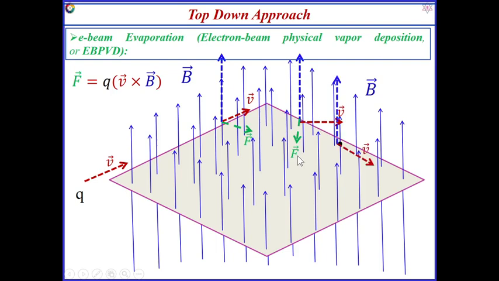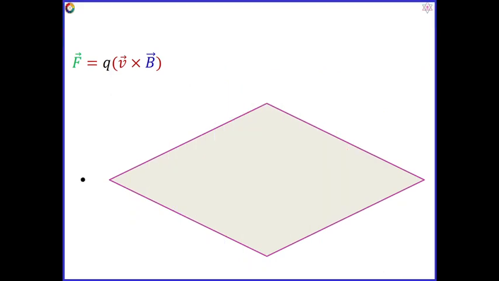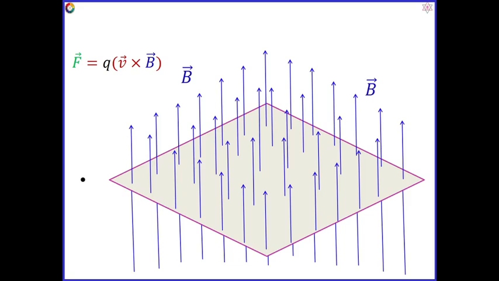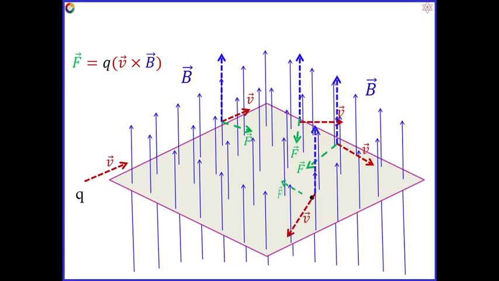The charged particle changes its direction, and we find that the charged particle moves circularly whenever it enters a magnetic field. Here you can see the force is induced inward. That is why it is rotating inside the magnetic field. This is the principle used in e-beam evaporation.